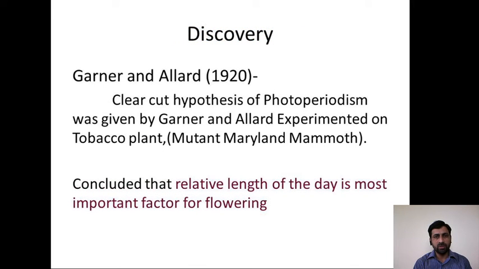So, who discovered photoperiodism? First of all, Garner and Allard in 1920 made this discovery. A clear-cut hypothesis of photoperiodism was given by Garner and Allard, who experimented on the tobacco plant, on the mutant Maryland Mammoth variety. They concluded that the relative length of the day is the most important factor for flowering.